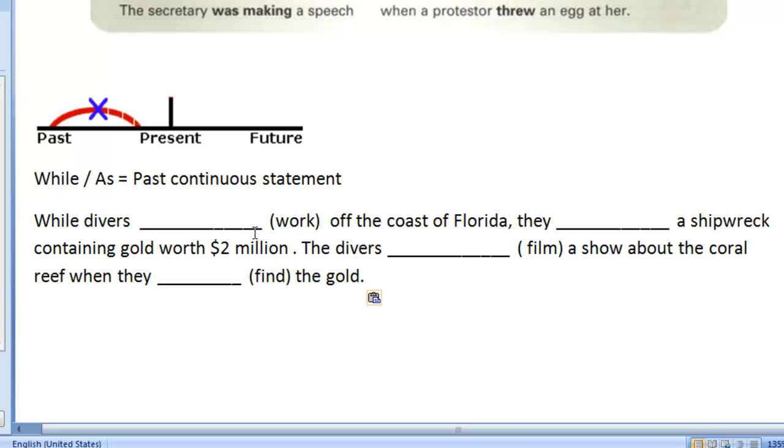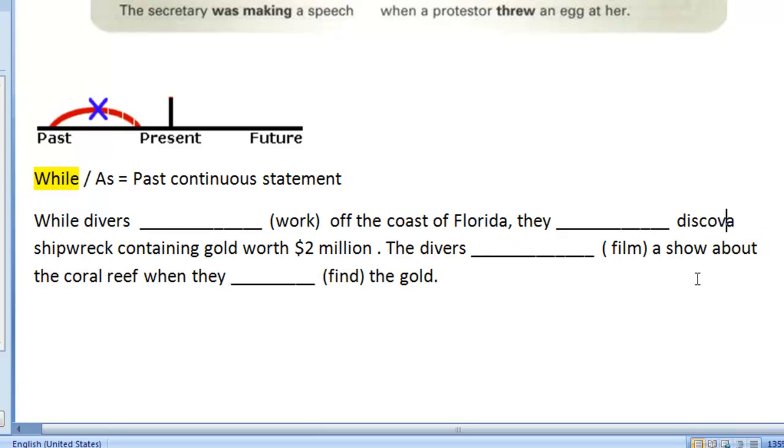So let's look at the first one. What you're going to do is use these verbs in parentheses that you see here, and you will either turn those into a past progressive form or a simple past form. So while divers, as I mentioned previously, whenever you see this word, it will typically follow a past progressive form. But let's make sure that it makes sense. While divers were working off the coast of Florida, they, and here we should use this verb.